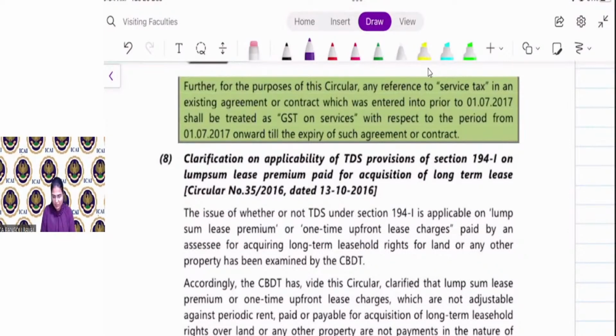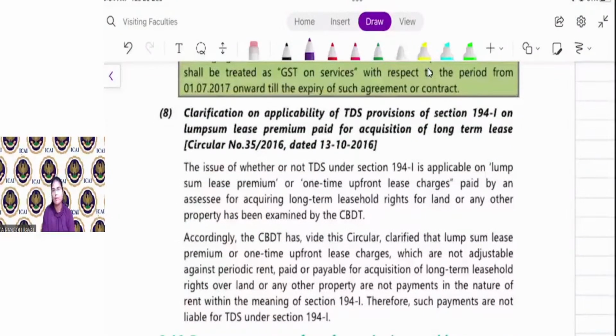On lump sum lease premium paid for acquisition of a long-term lease. If you are taking a long-term lease and you are paying a lump sum lease premium, it is not the monthly payment the lessor recovers from you. It is an upfront payment. So no TDS is required to be deducted under section 194I on upfront payment. That is one time, for example, a 99 years lease. If you are taking any premises on a 99 years lease, they will take a one-time premium from you. So no TDS is required to be deducted on a one-time upfront premium.